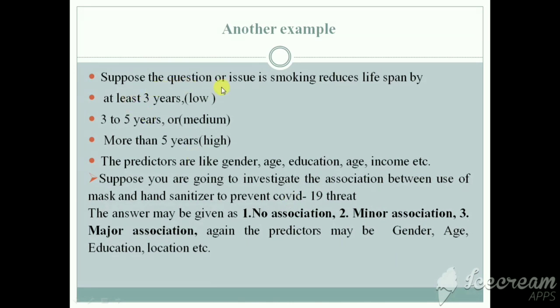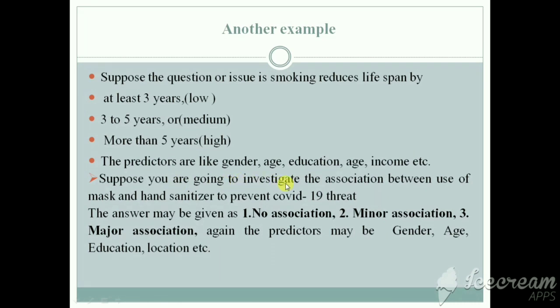Suppose the question is: smoking reduces lifespan by at least 3 years, 3 to 5 years, more than 5 years. So we can classify at least 3 years as low, 3 to 5 years medium, and more than 5 years high. The predictors are gender, age, education and income, etc.